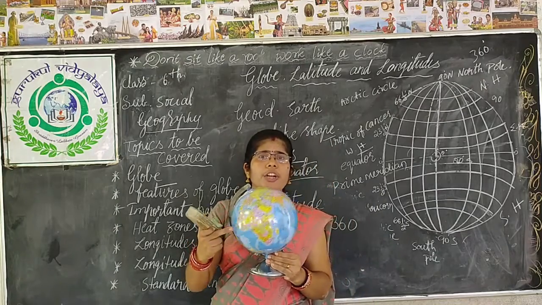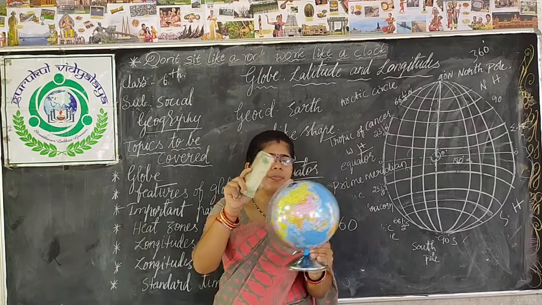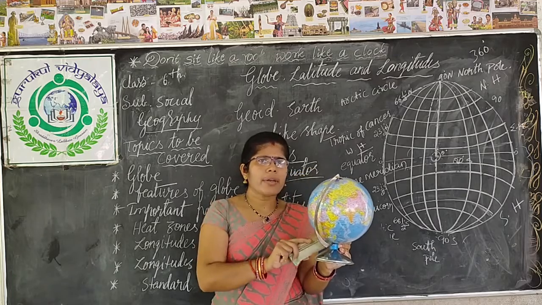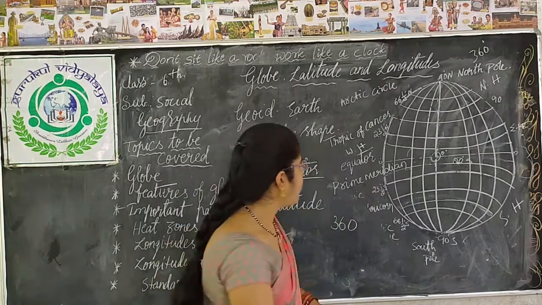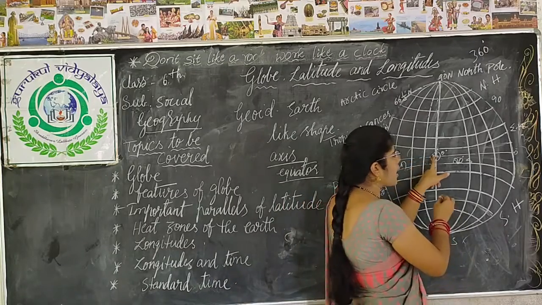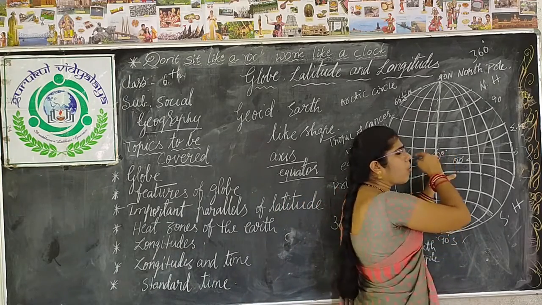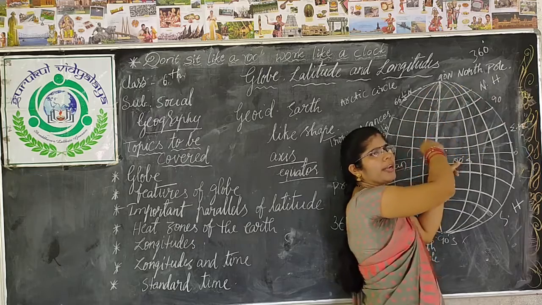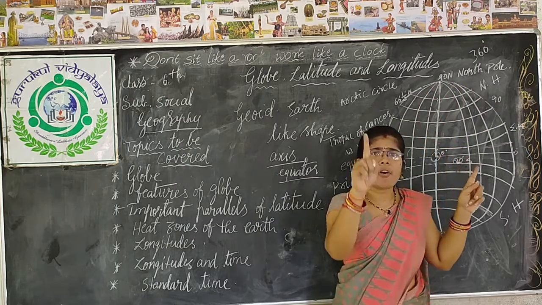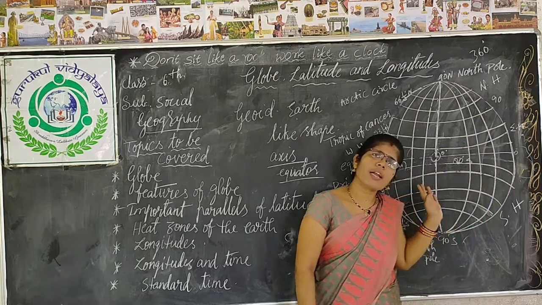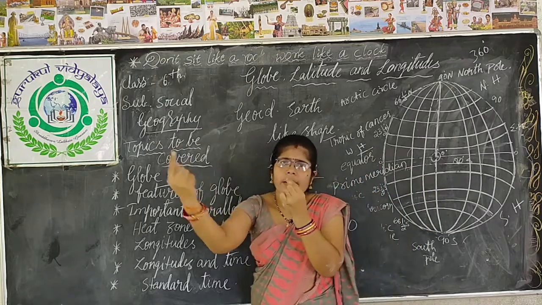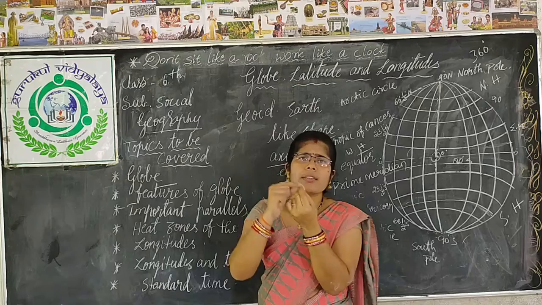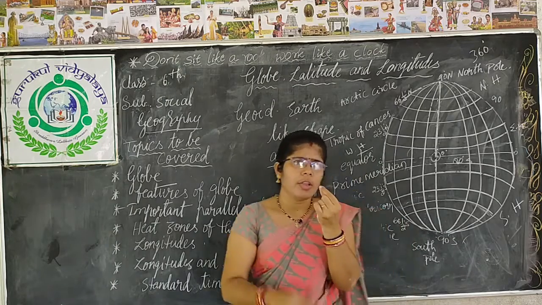It means 1 hour is equal to 15 degrees. How? Our earth moves the whole 360 degrees within 24 hours. How many longitudes are there? 360 longitudes. So to complete these 360 longitudes, our earth takes 24 hours.